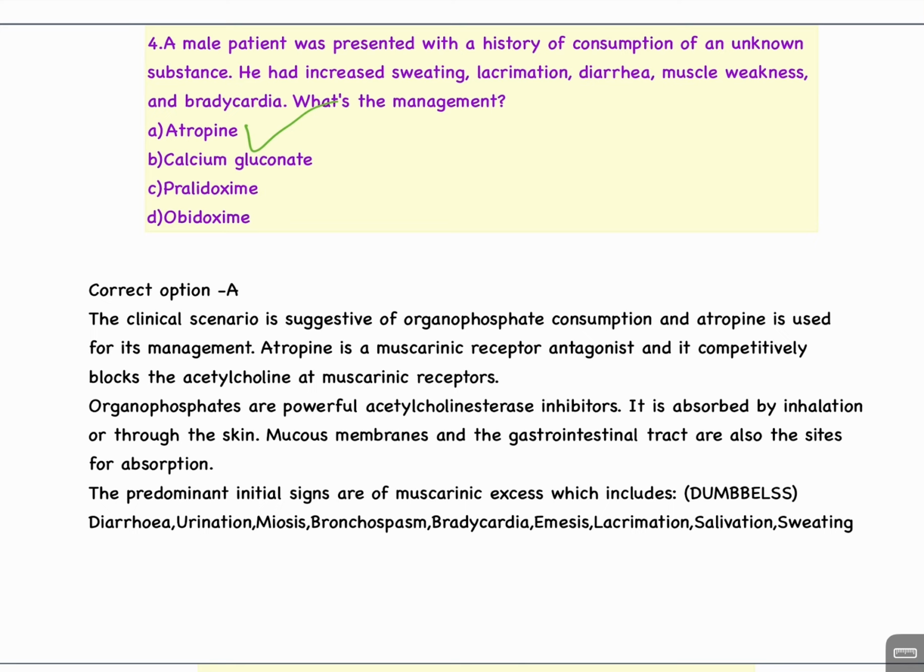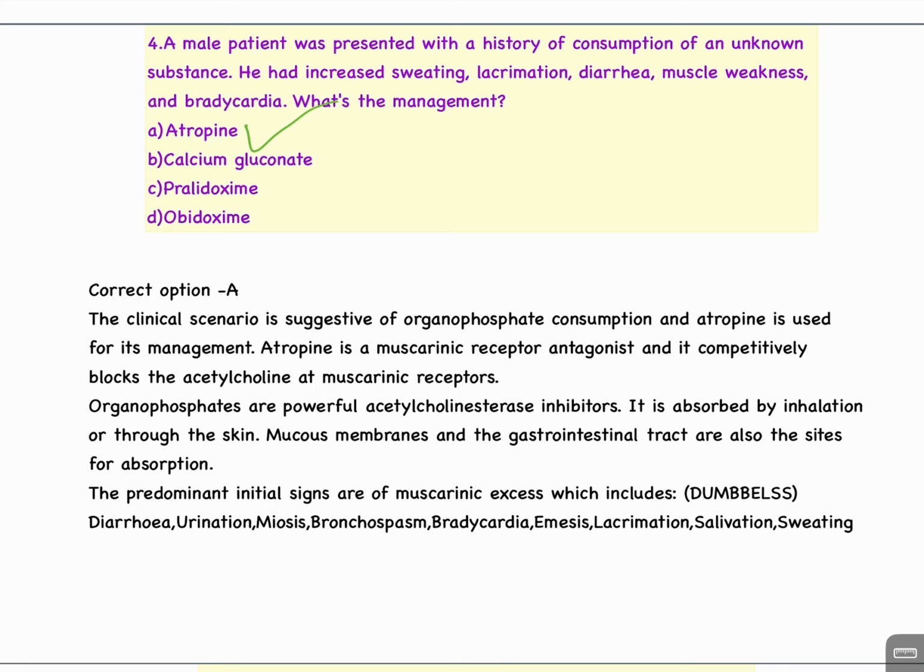The clinical scenario is suggestive of organophosphate consumption, and atropine is used for its management. Atropine is a muscarinic receptor antagonist, and it competitively blocks the acetylcholine at muscarinic receptors. Organophosphates are powerful acetylcholinesterase inhibitors. It is absorbed by inhalation or through the skin.